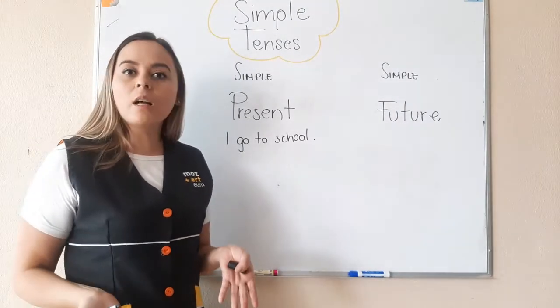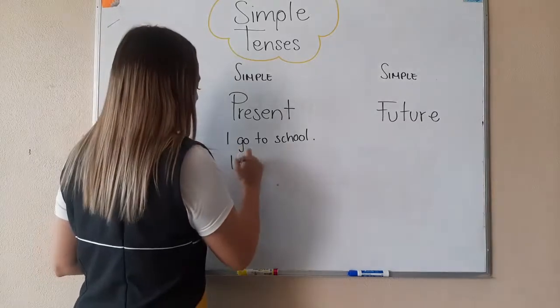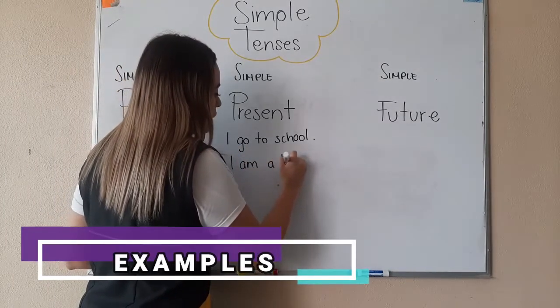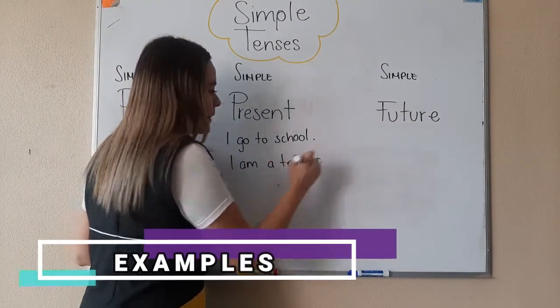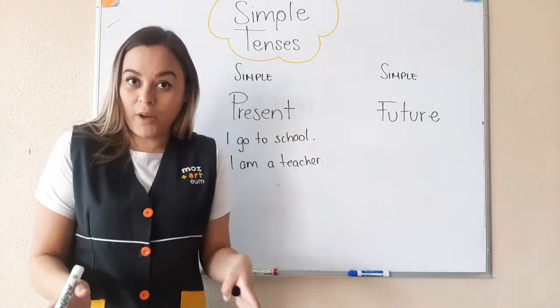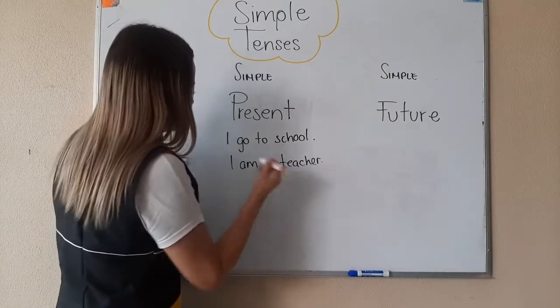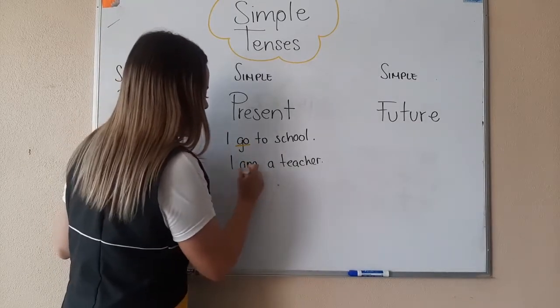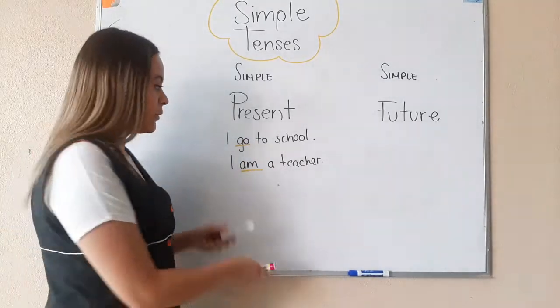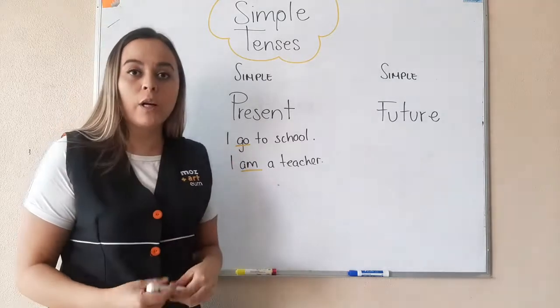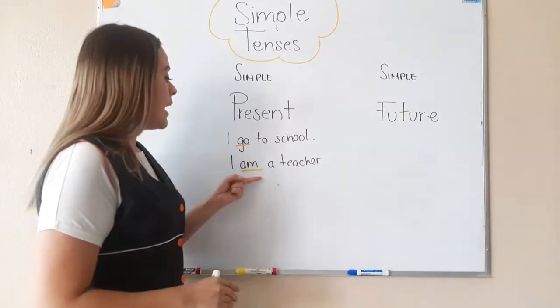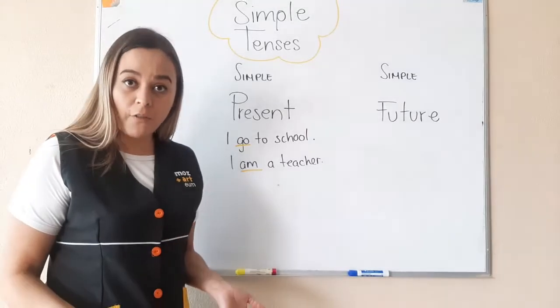Okay, now to talk about a fact. I am a teacher. This is something that is true. It's a fact. I am a teacher. And here I have the verbs. Go is the verb and am is the verb. Okay, so the first one stands for habits or routines, and the second one is talking about a fact.